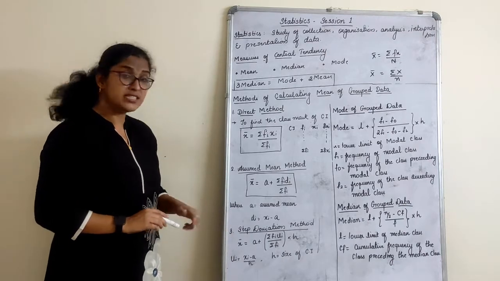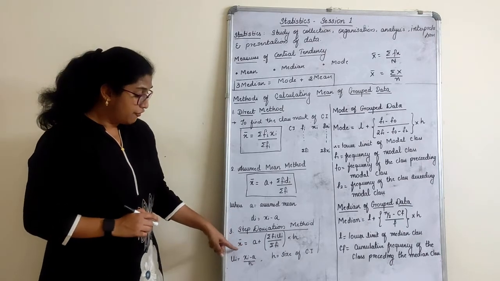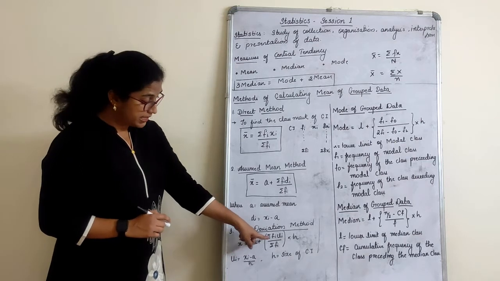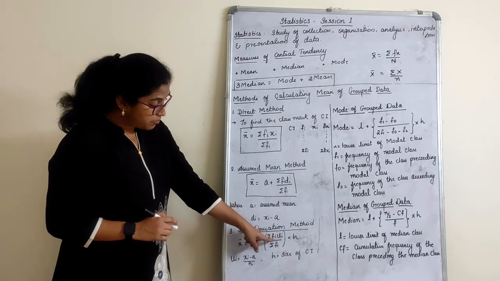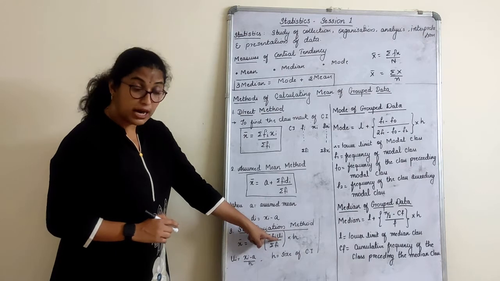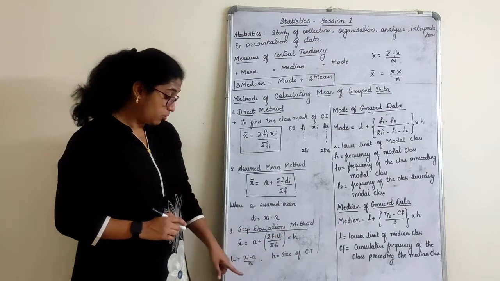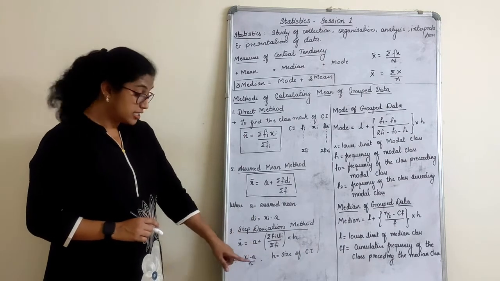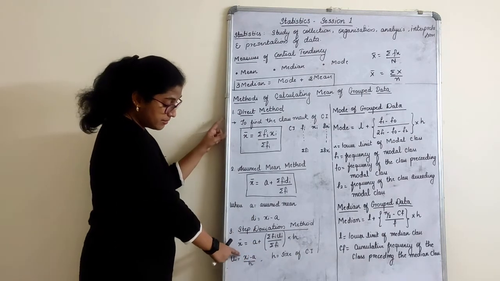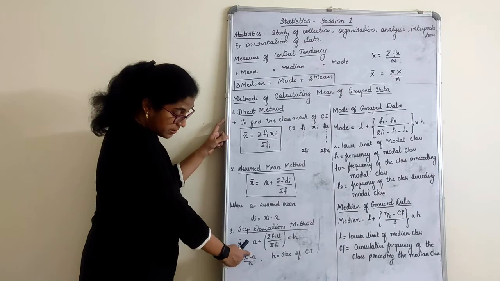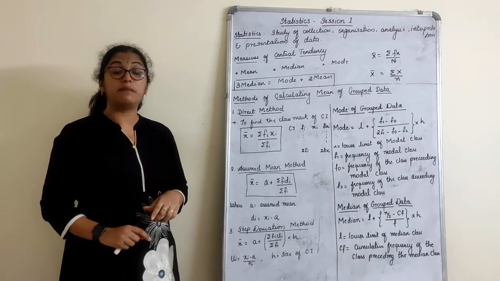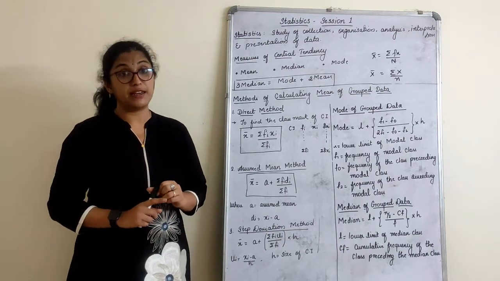Last step deviation method. The formula is A, assumed mean, plus sigma, sum of the frequencies into ui divided by sum of the frequencies into h, where we know that A is assumed mean, ui is class mark minus assumed mean divided by h. H is size of the class interval.